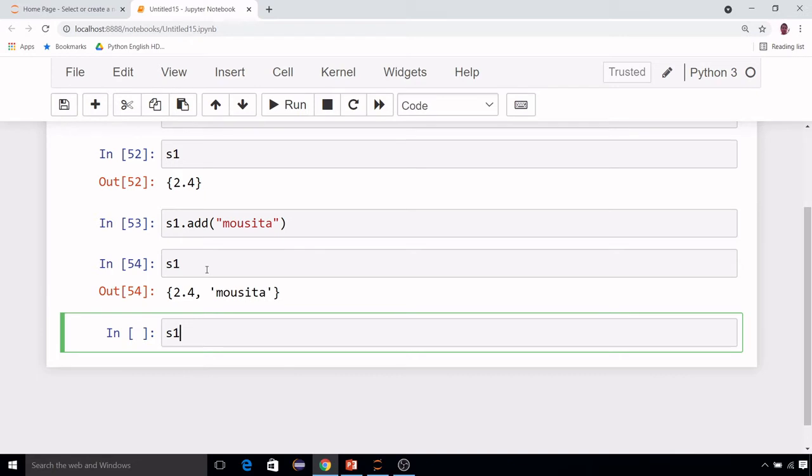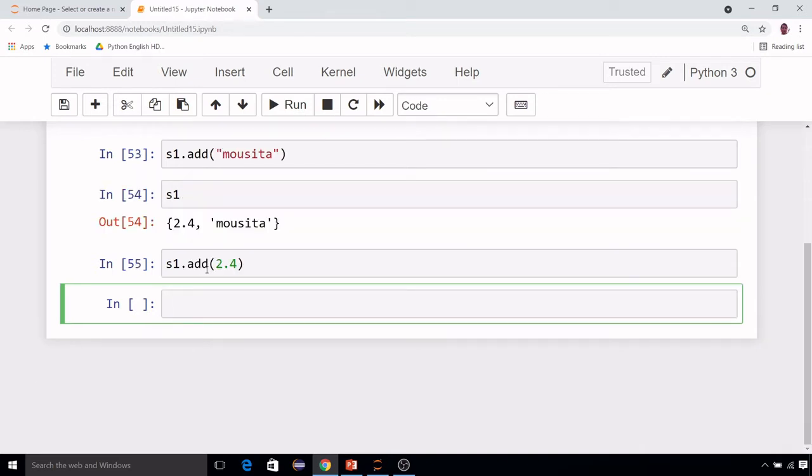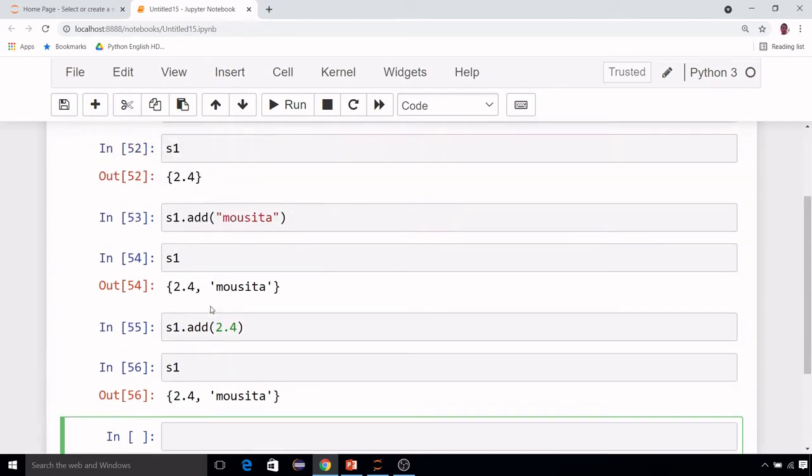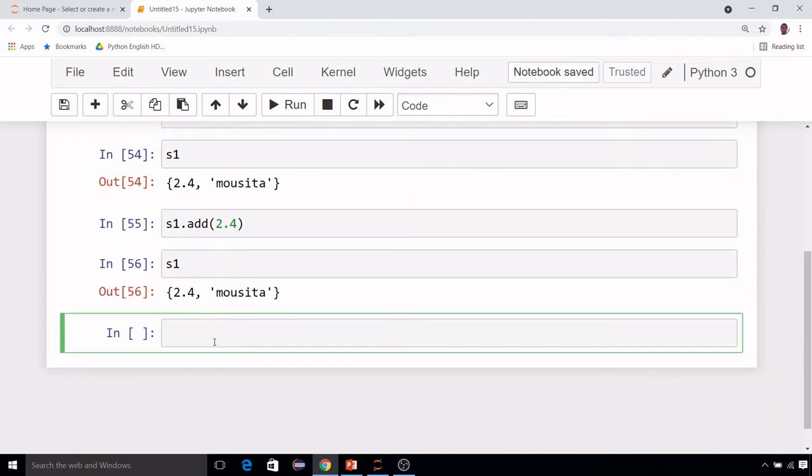But hold on, I told you duplicates are not allowed. So suppose I try adding 2.4 again: it does not give any error, but when I print S1, it is not added. The second time, 2.5 is not added, because set allows only unique elements. If you try to add the same element again, it will not be added.